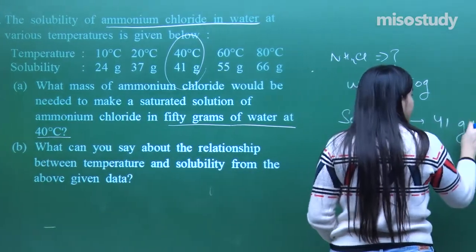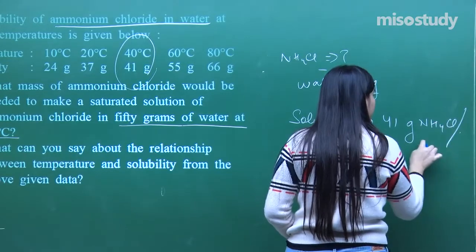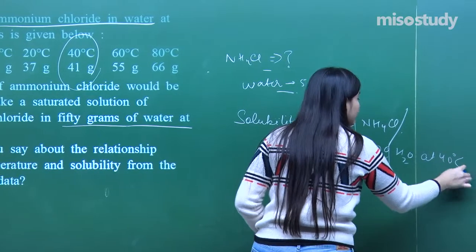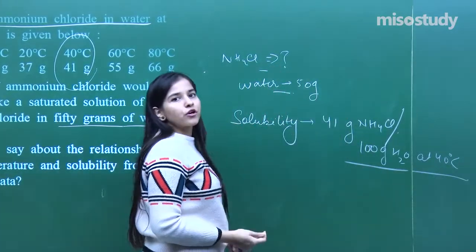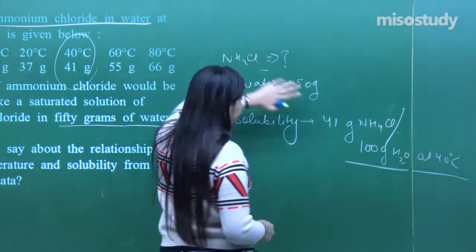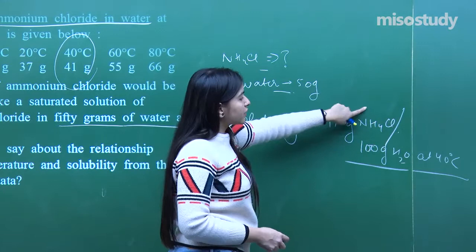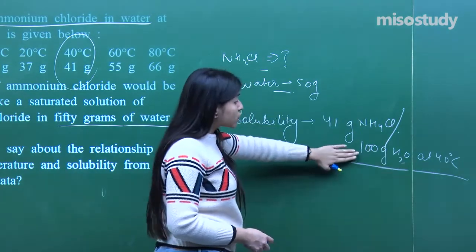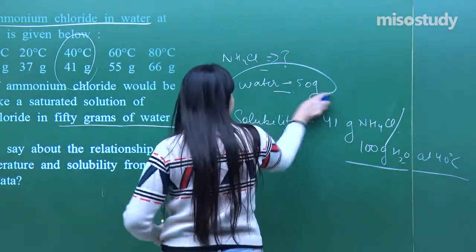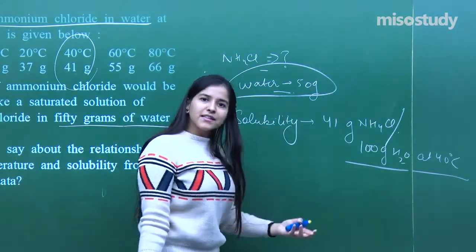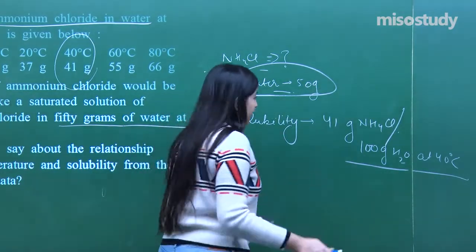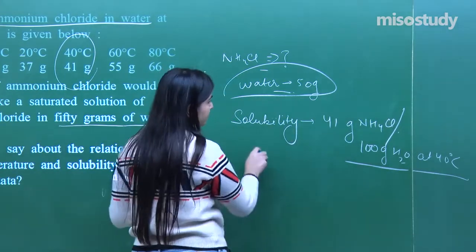41 grams of NH4Cl will be dissolved in 100 grams of water at 40 degrees Celsius. You must know this term over here. This is going to be an important question. So this is what the data says. That means 41 grams of NH4Cl at 40 degrees Celsius will dissolve in 100 grams of water. What they are asking is, water now they have given is 50 grams. They are asking the amount of ammonium chloride. So simple, just the unitary method and you will get the answer. So it was a trick over here and it's a good question.